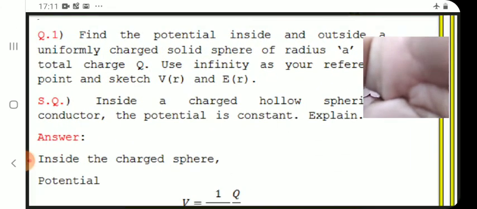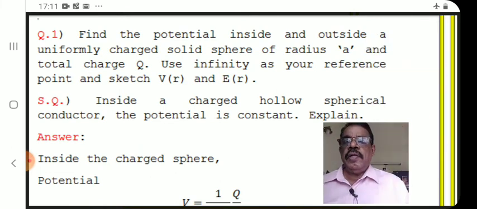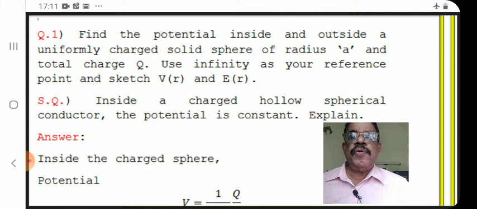And here is an essay type question, which is very important, and it is given in your prescribed book, David Griffiths. The question is: find the potential inside and outside a uniformly charged solid sphere of radius a and total charge Q. Use infinity as your reference point and sketch V(r). V(r) means V as a function of r.